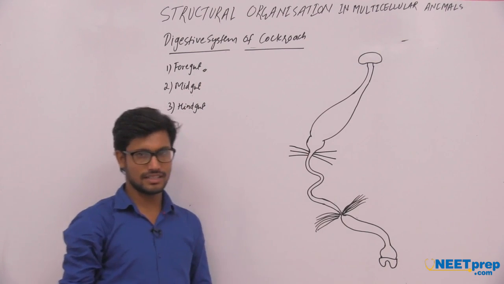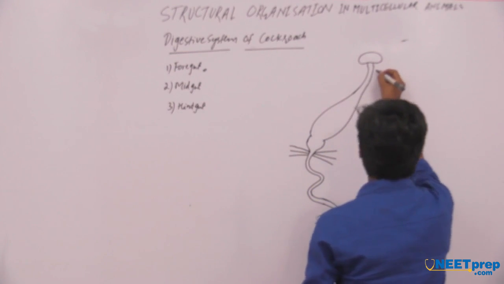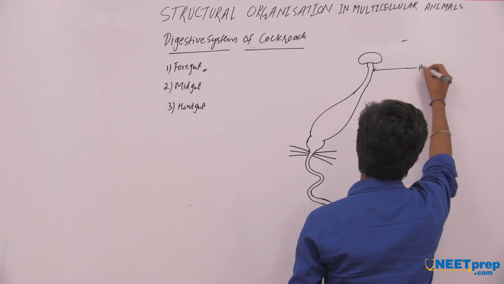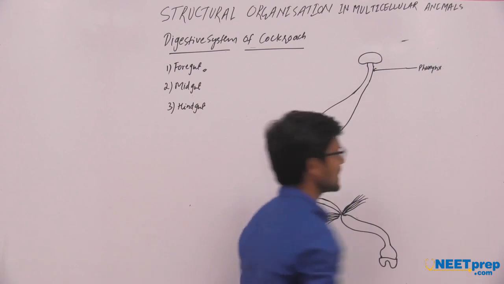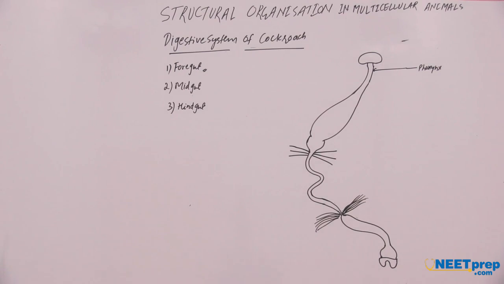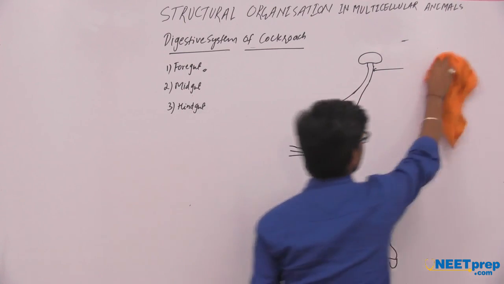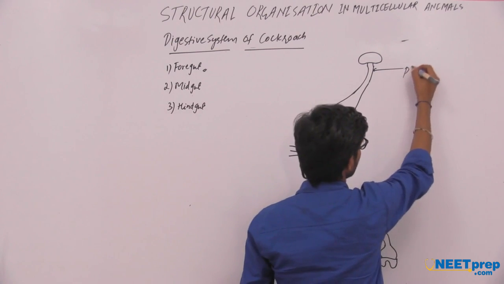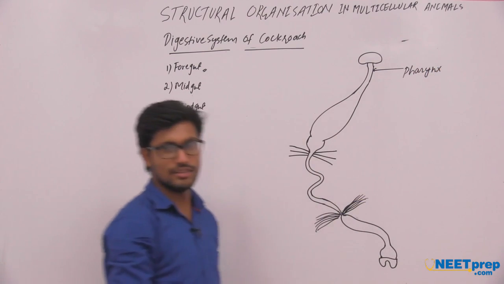The foregut region starts from the mouth, and the mouth opens into the pharynx region. This is the pharynx region.